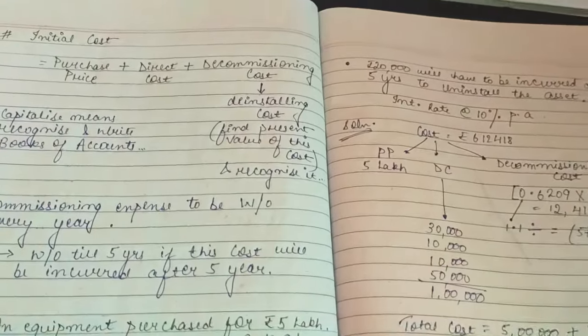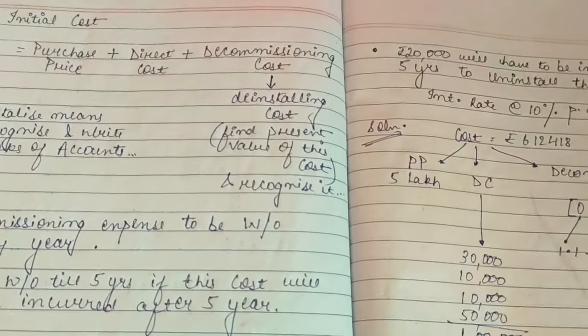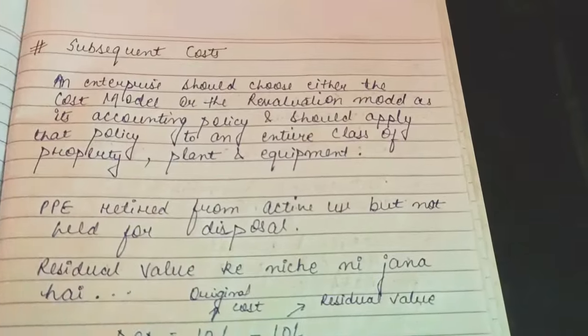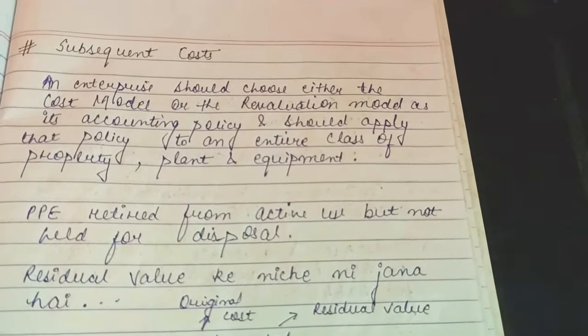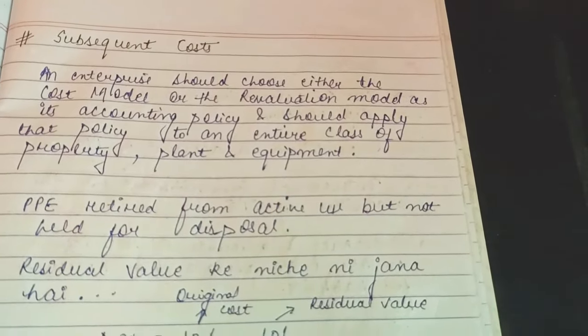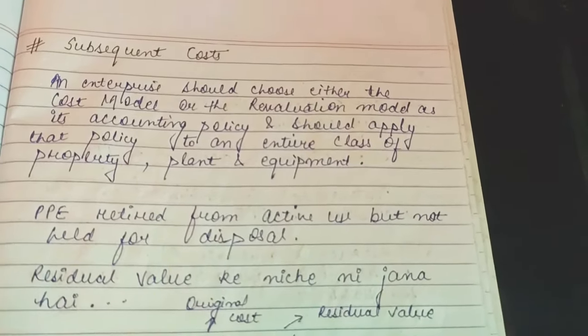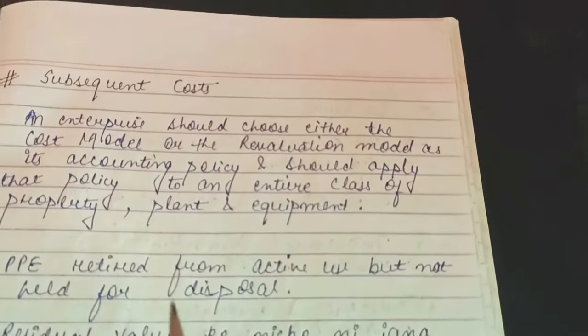Okay, so we have done initial cost. Now let us come to the subsequent cost. Now there are two types of cost, initial cost and subsequent cost. Initial cost is already discussed. Now let us discuss what is the meaning of subsequent cost.